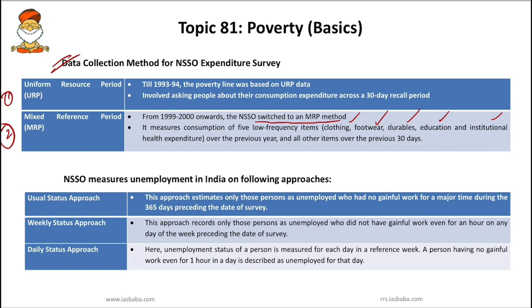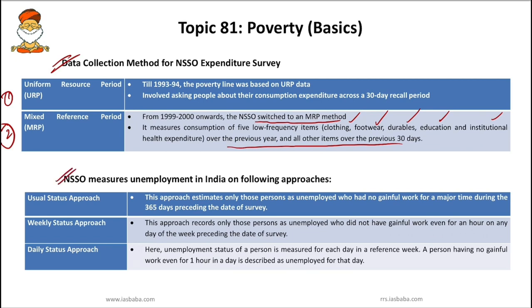So we measure the consumption on these 5 low frequency items over the previous year and all other items over the previous 30 days. Students should remember that currently the NSSO has switched to this MRP method.